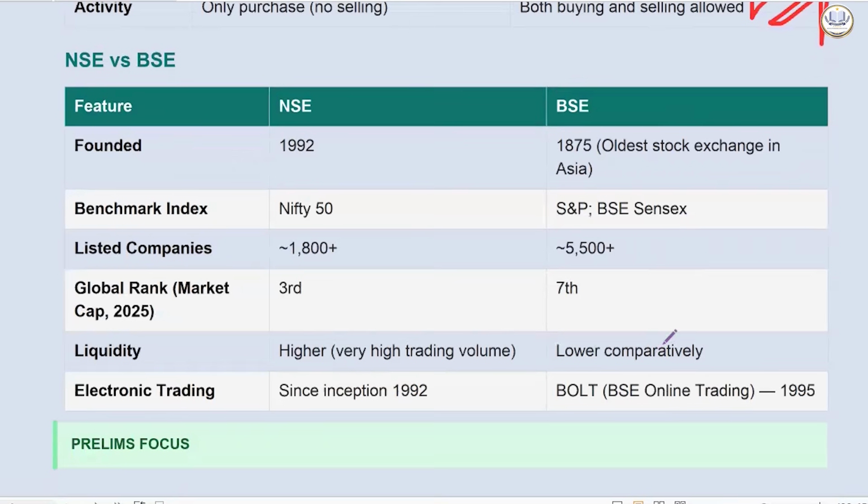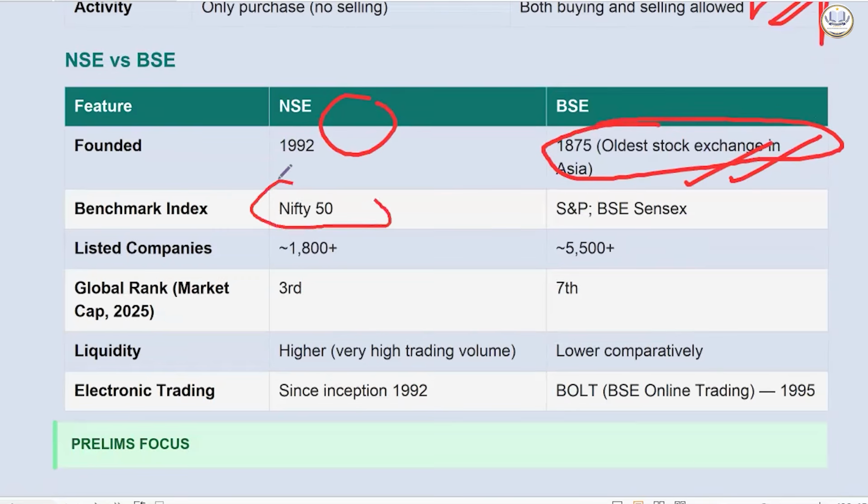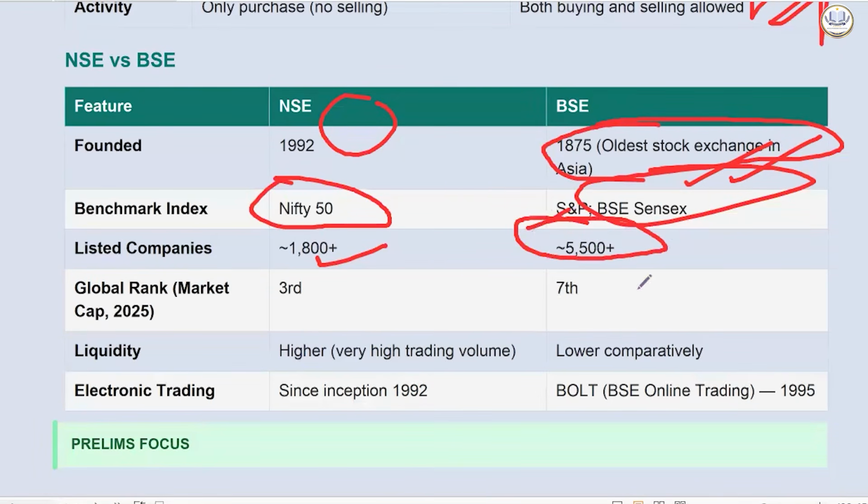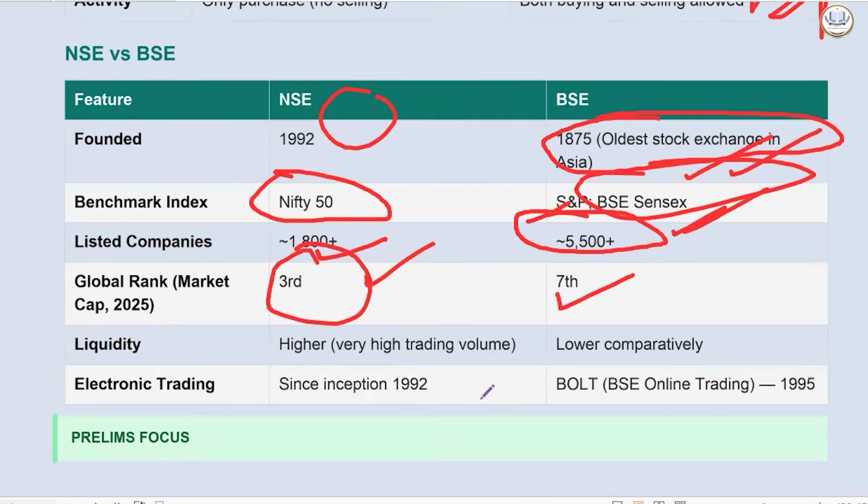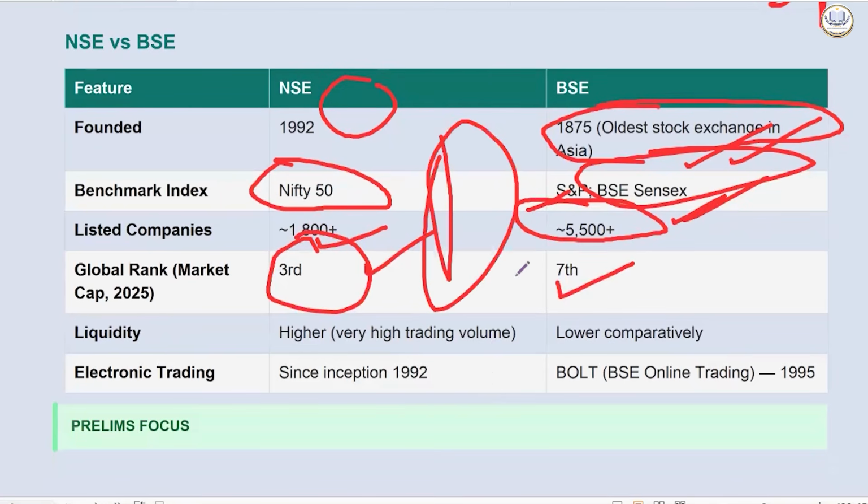Then we have National Stock Exchange and Bombay Stock Exchange. Bombay Stock Exchange is the oldest stock exchange in the entire Asia. Benchmark index in NSE is Nifty 50. And here you have BSE Sensex. Listed companies in NSE are 1800 plus. BSE has 5500 plus, but here you will have more small caps as well. That's why the global rank in terms of market cap is higher for NSE, third, and BSE is at 7th. Because here the trading volume is very, very high. In BSE, it is comparatively lower.